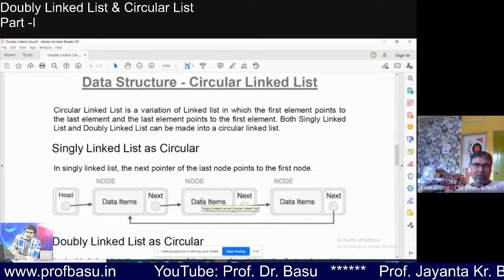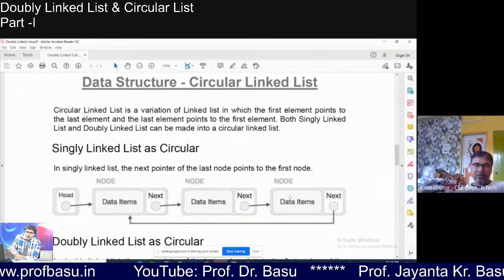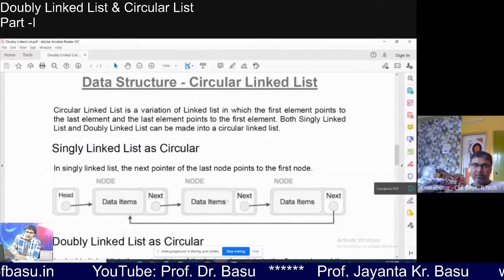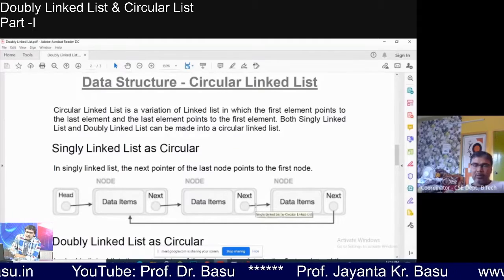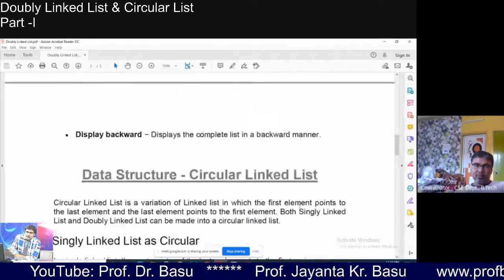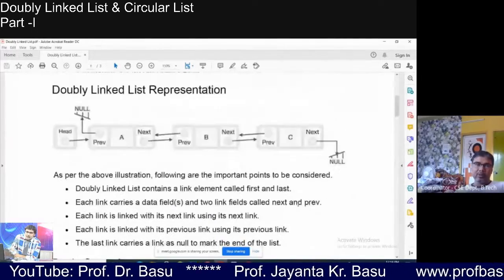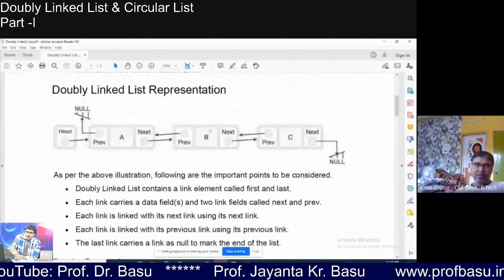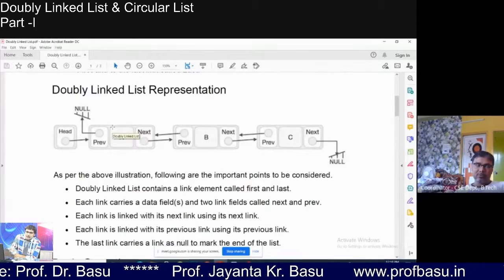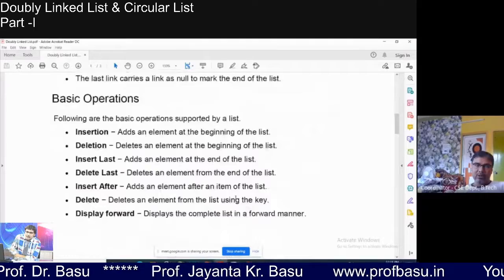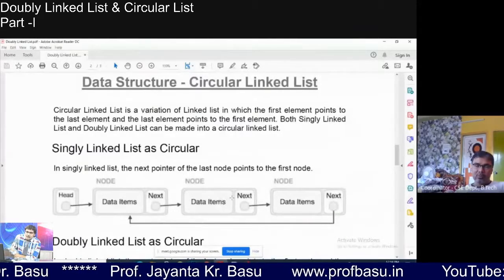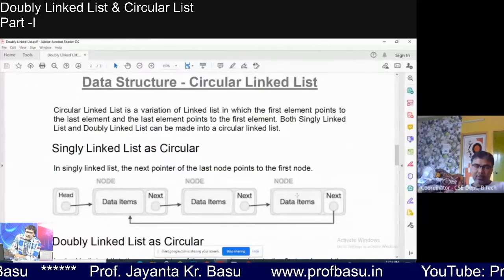But what is the disadvantage? Here, if the list is larger, you may have to move more times where fewer moves might be required. From the second node to reach the first node, just one move is sufficient in a doubly list. But here, to reach the first node from the second, you have to go through the whole list, right?